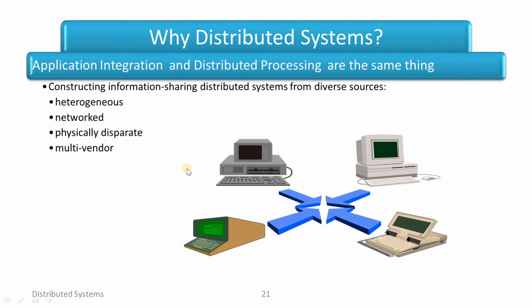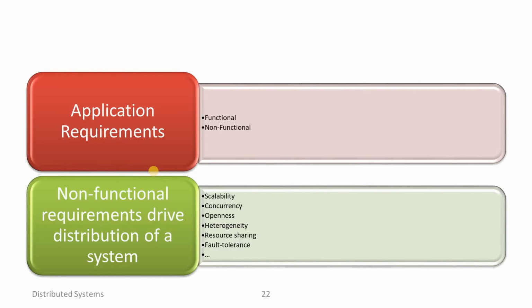This is a main example. The integration and distribution processing are explained: constructing an information sharing distributed system for diverse sources. One is heterogeneous and networked, physically separate, disparate, multi-vendor. Like that, application integration will take place with the help of distributed systems.